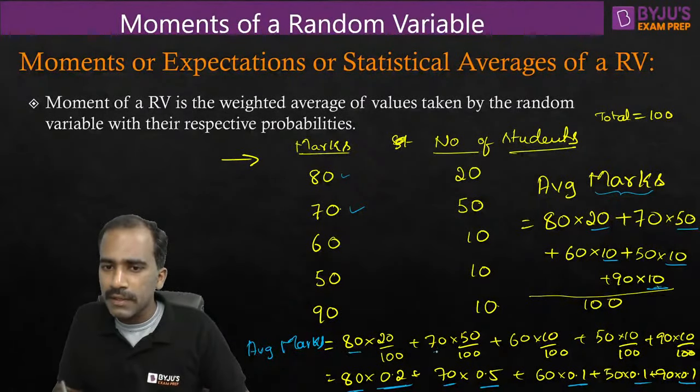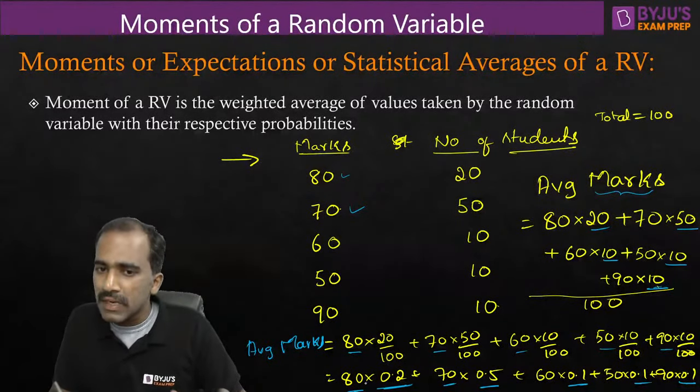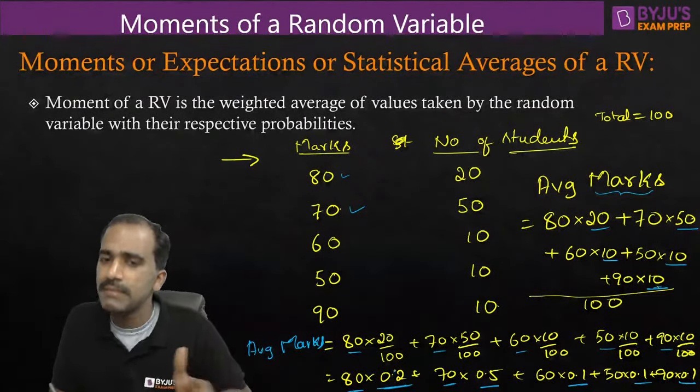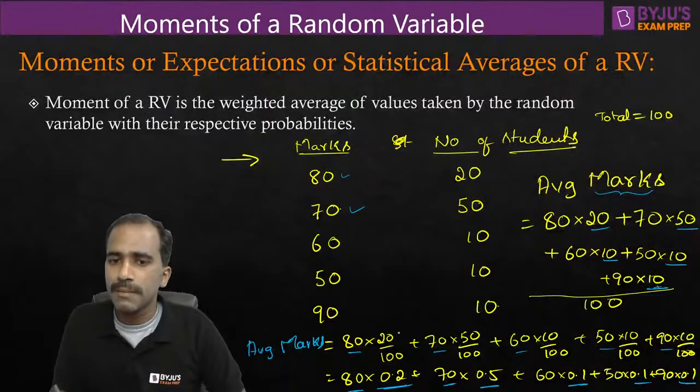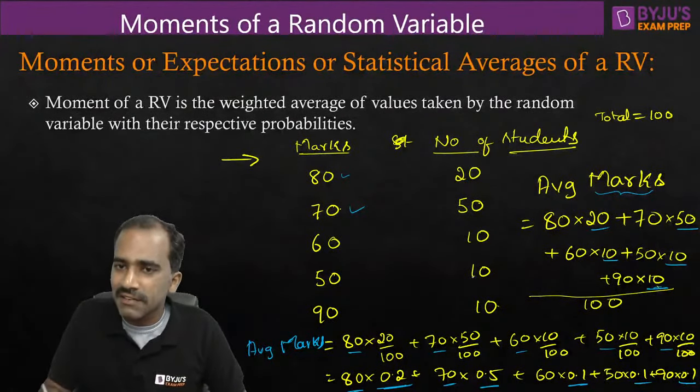Take whatever parameter you want to average, multiply with its weight, or multiply with its probability. Multiplying with weight or multiplying with probability, both are same. But when you are multiplying with its weight, you are dividing with the total number, which is effectively same as probability. Next time onwards, you don't need any formula to find average when weights or probabilities are involved.